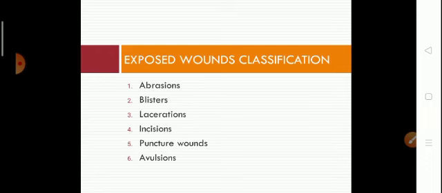In abrasion, the wound must be cleaned thoroughly. Soap and water will work well. Before that, the area must be cleaned with an antibacterial liquid. Care must be taken to remove all the foreign material from the wound.